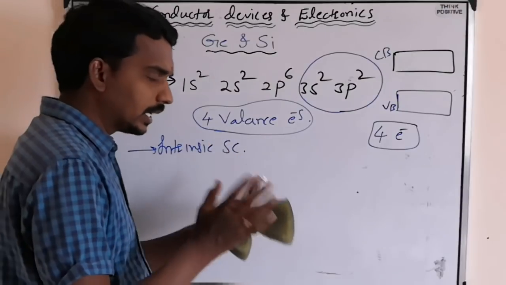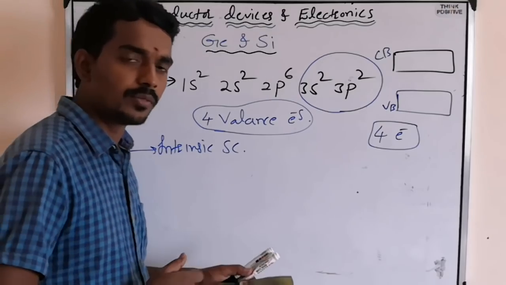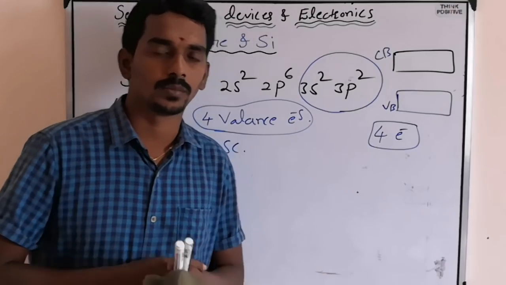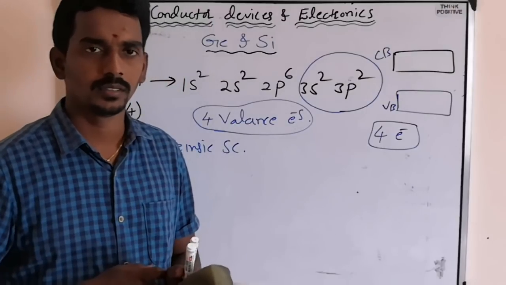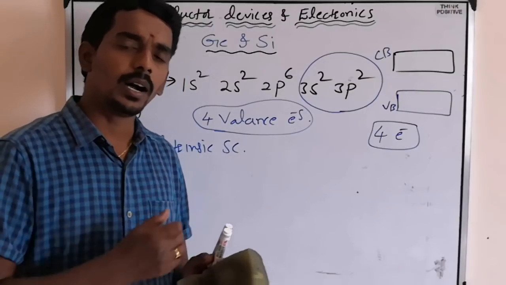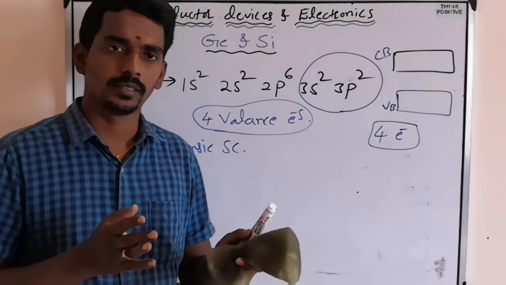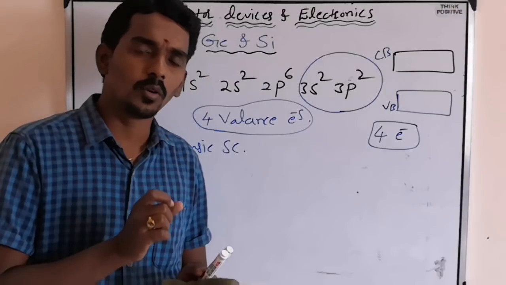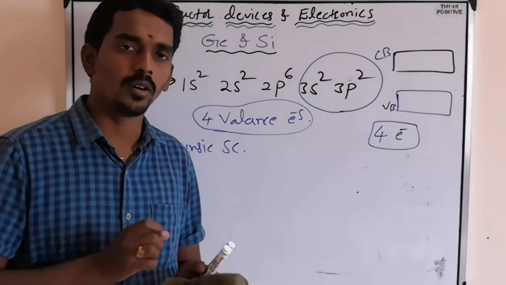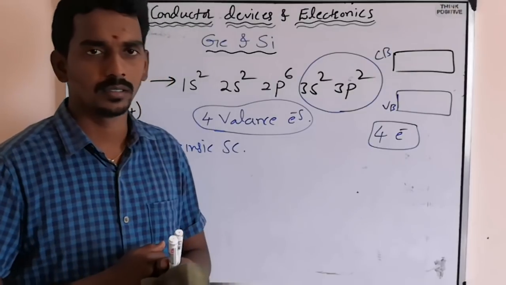If you consider a little bit of chemistry, there are different types of bonds between atoms: ionic bond, covalent bond, and so on. Ionic bond is different. Covalent bond is different. What is a covalent bond? It is a chemical bond which forms due to sharing of electrons.